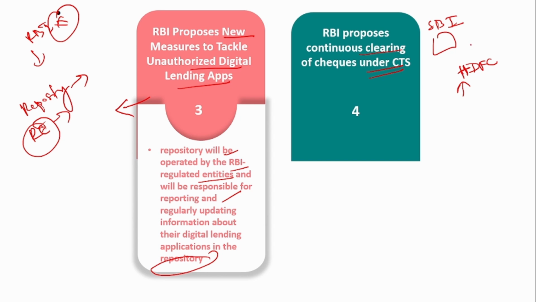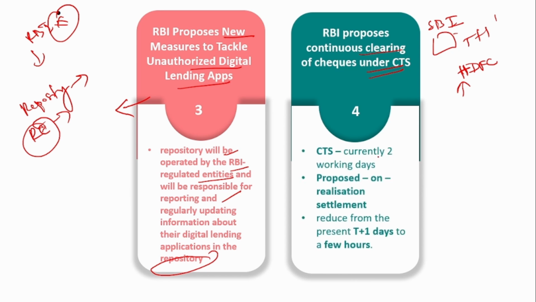So it generally takes 2 working days. Generally it takes T+1 working day. You hand over the check today and the amount will be credited only tomorrow evening in your account. This is the procedure of this check truncation system. So CTS currently takes 2 working days.